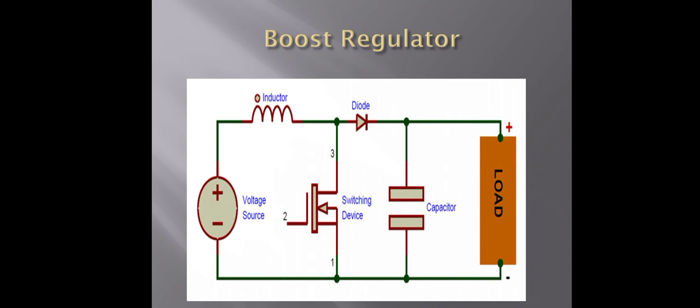The boost regulator uses a power MOSFET, and the circuit operation can be divided into two modes. Mode 1 begins when the transistor is switched on at t equal to 0. Then the input current, which rises, flows through the inductor L and the transistor Q1. Mode 2 begins when the transistor M1 is switched off. The current that flowed through the transistor now flows through L, C, the load and the diode.